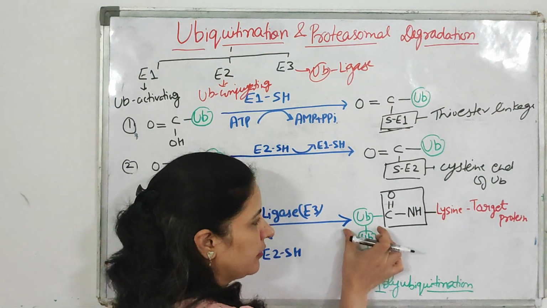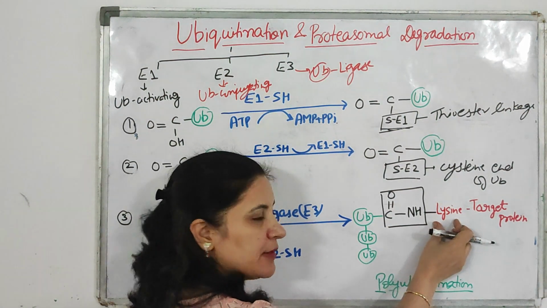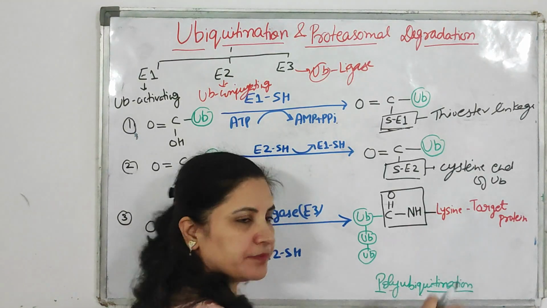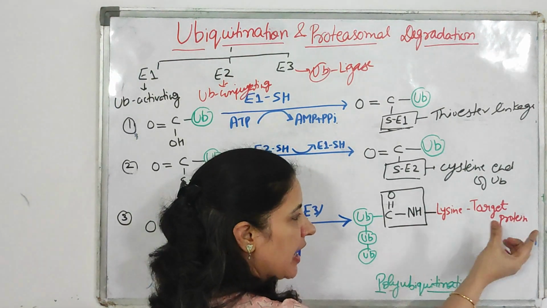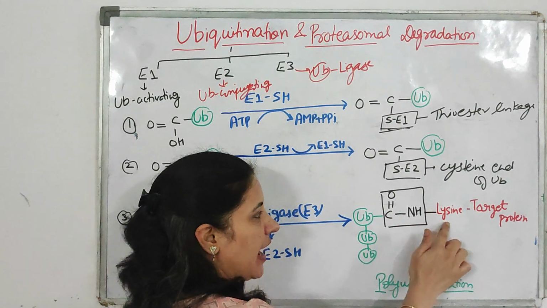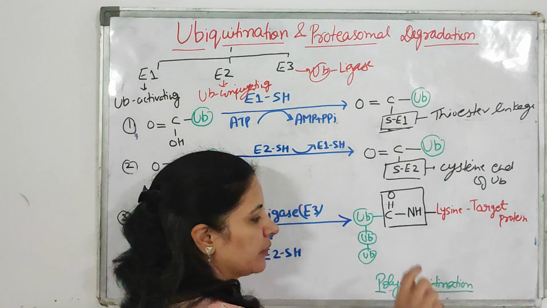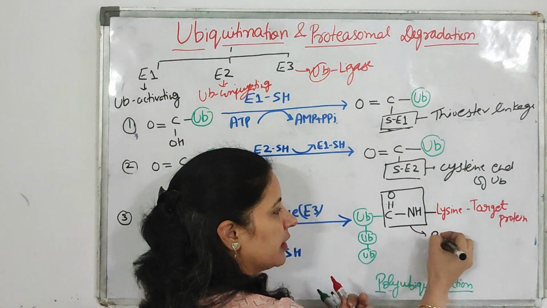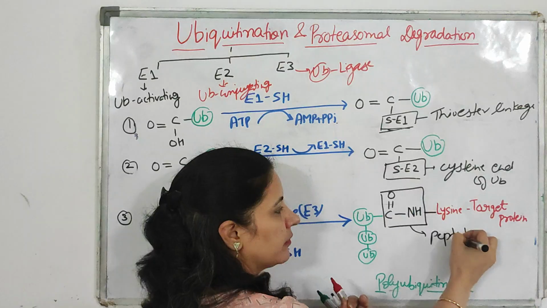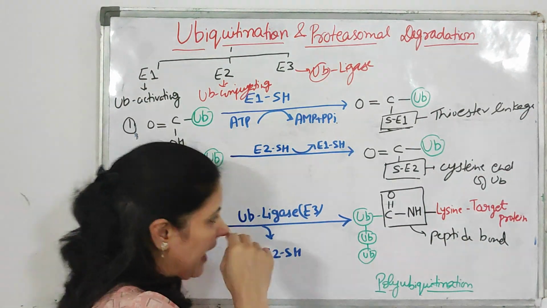This ubiquitin will then attach with the lysine portion of the target protein. This is the target protein, and in that target protein the lysine amino acid end will attach through the peptide bond with this ubiquitin. Clear?